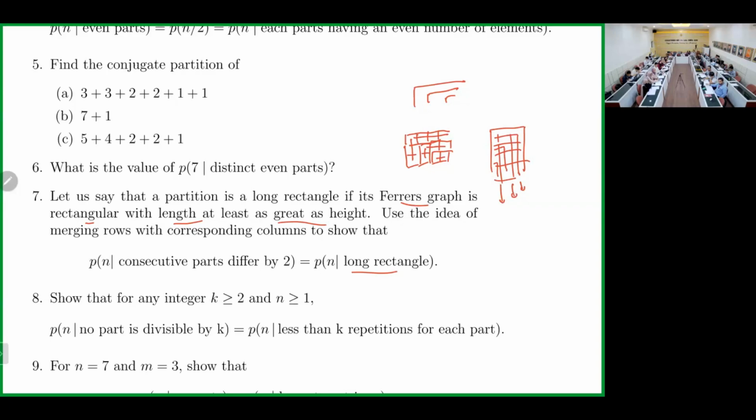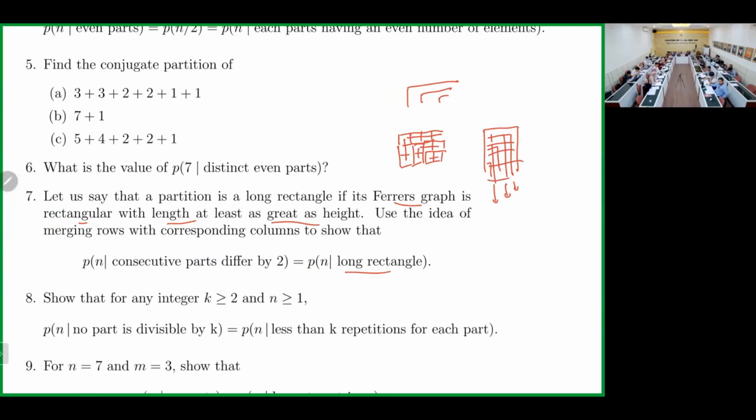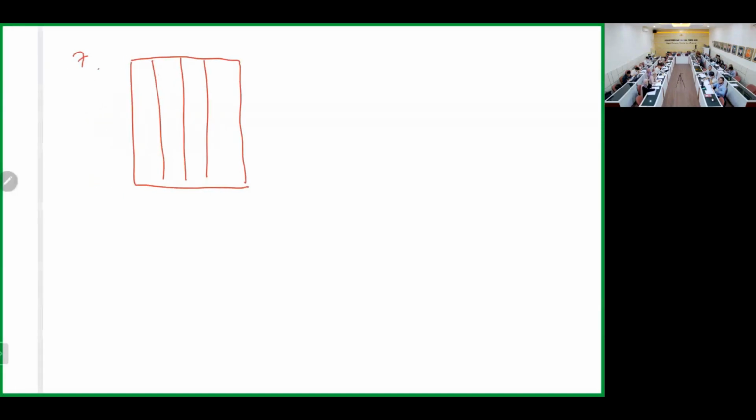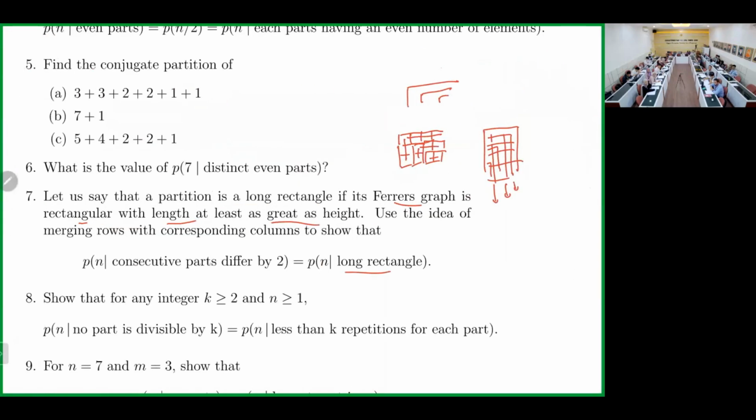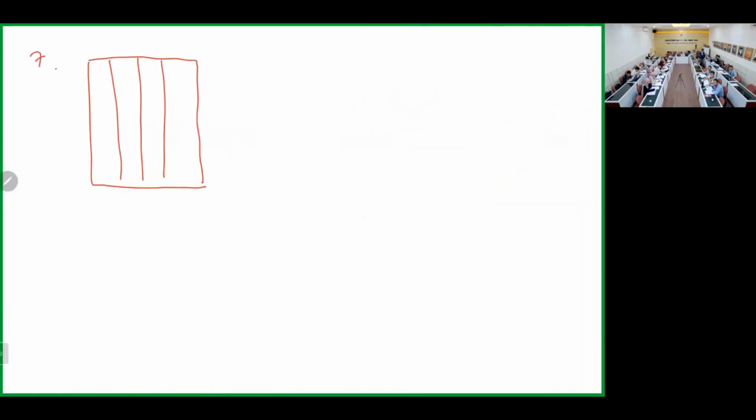So for example, I think I can write it. What is the example? Maybe this one. 1, 2, 3, and then the length at least as great as 8. So it should not be like this. It should be like this, right? Correct? Something like this.